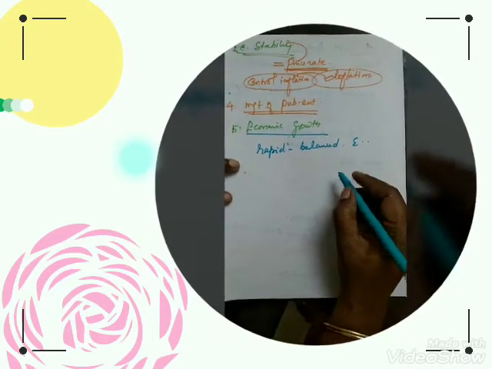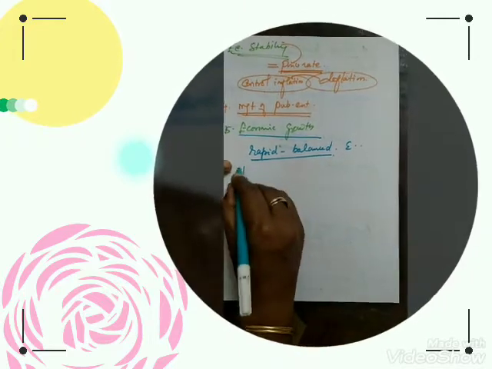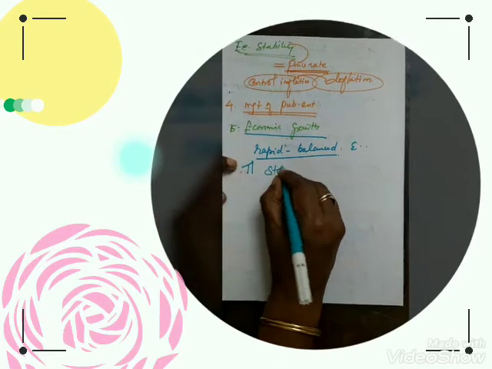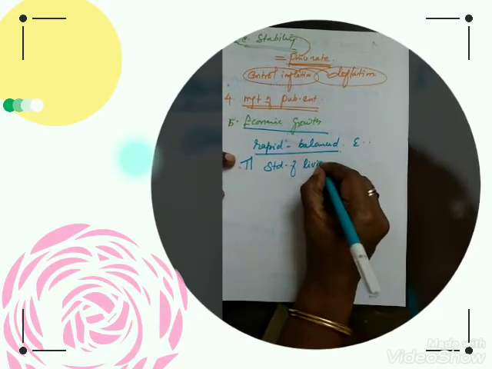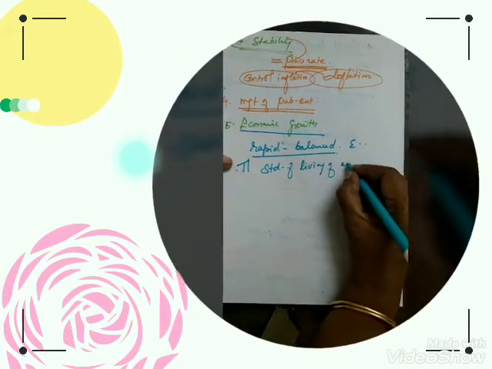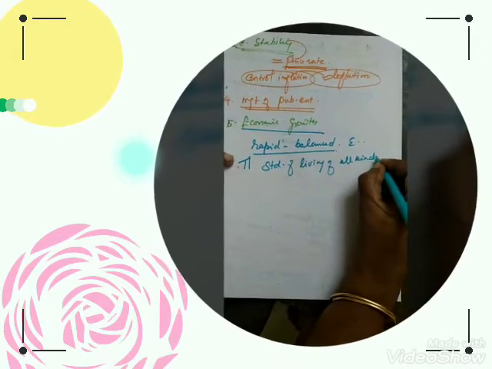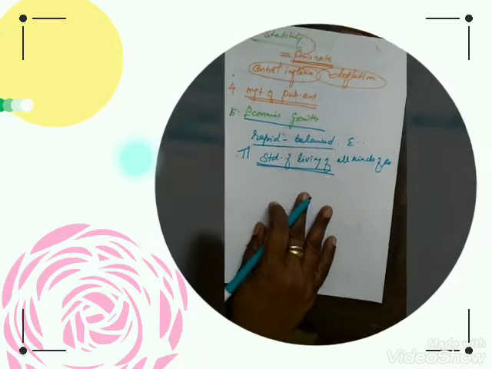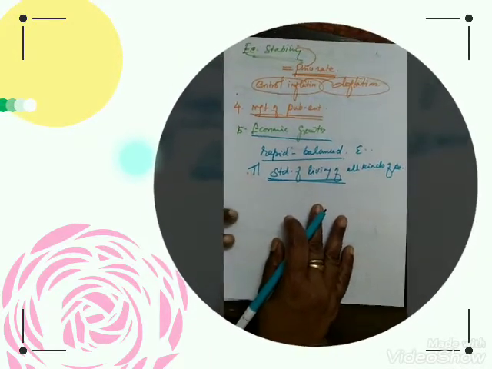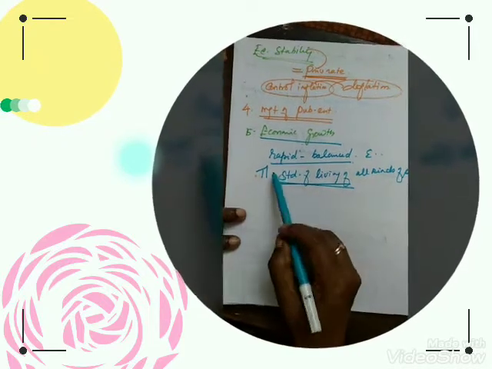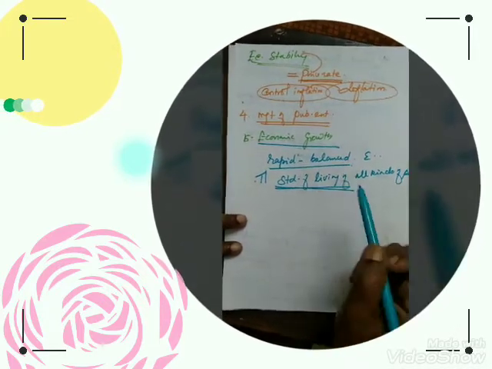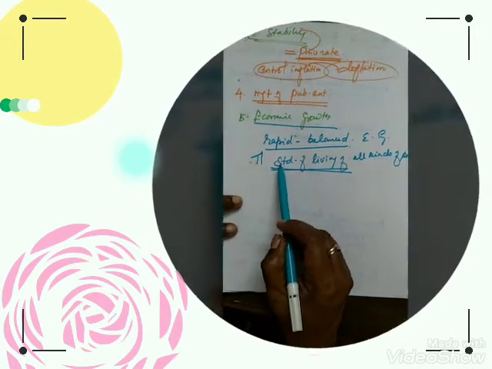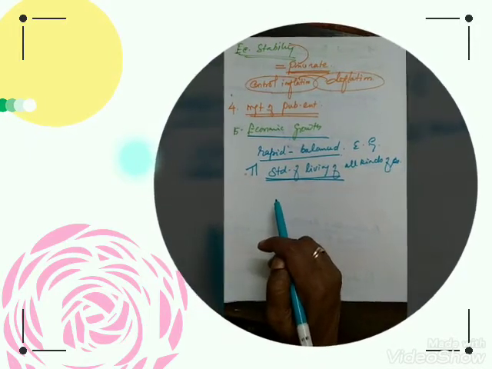At the same time, it should improve and enhance the standard of living of all kinds of people of our country. Is it clear? So how should the economic growth be? Rapid as well as balanced economic growth, and at the same time it should increase the standard of living of the people.